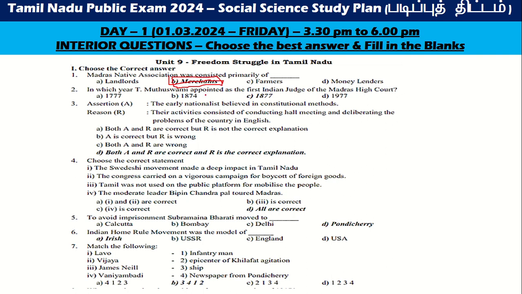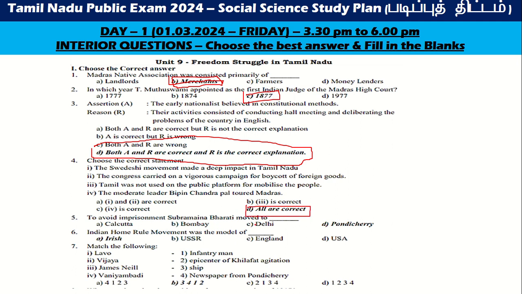Chair T. Muthuswamy appointed the first Indian judge in 1877. Assertion. Both A and R are correct. R is the correct explanation. Choose the best answer. So அதிலே வந்து எல்லாமே correct.